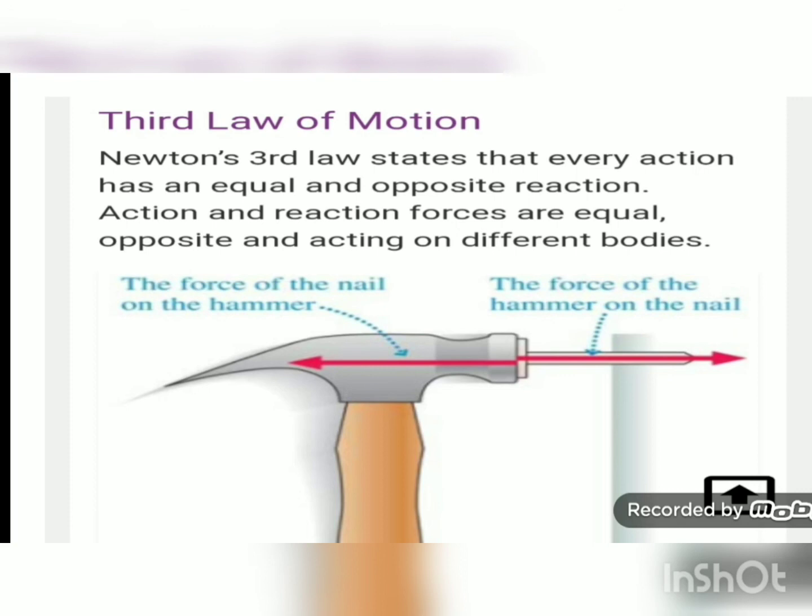If two students or two children are standing on a cart, and if one child throws a heavy bag towards the other child, what will happen? The cart will move in the opposite direction. Why? Because if he applies force in one direction, his body will move in the opposite direction due to Newton's third law of motion.